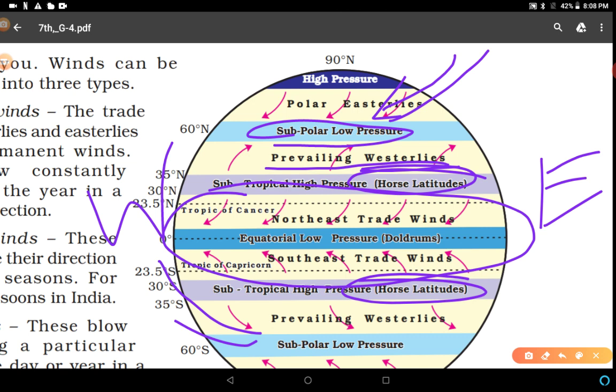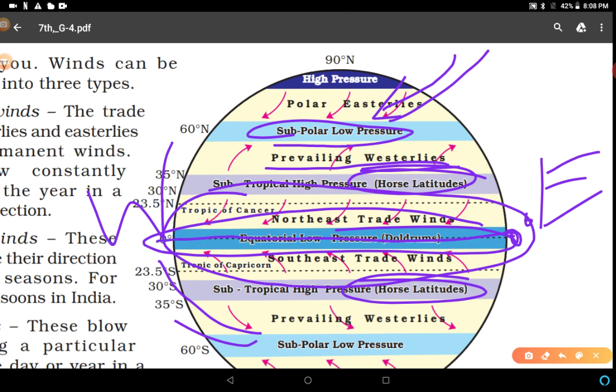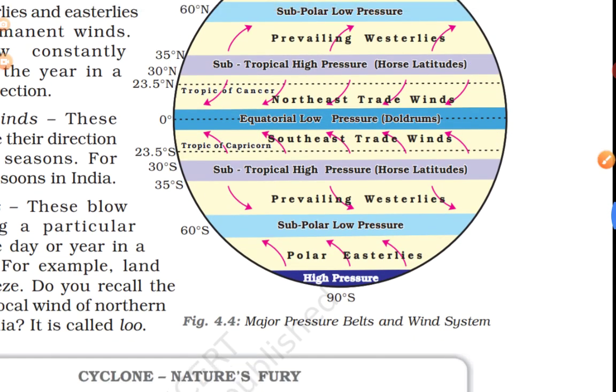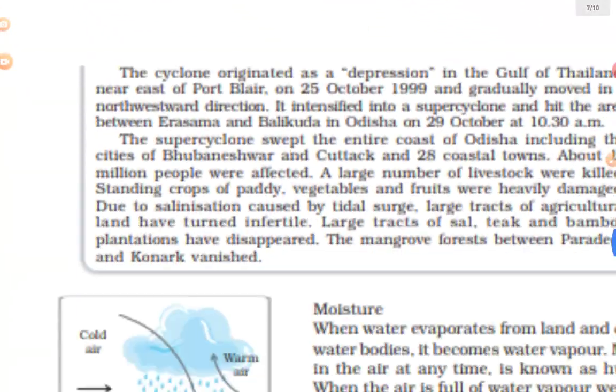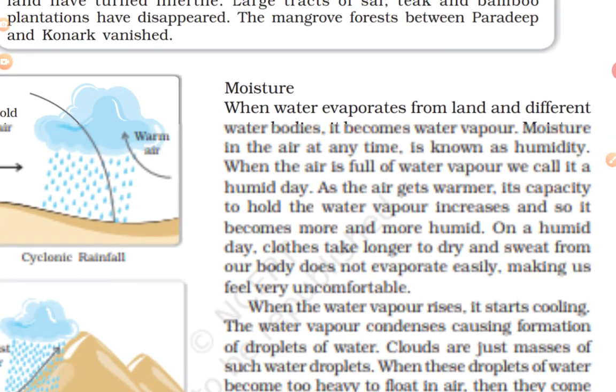And this is the doldrums, a very low pressure area, because this is the equator. On this latitude, 0 degree latitude, sun rays fall directly and create a hot region in this particular area. So this is the reason that it is a low pressure area, known as the doldrums. After that, the next topic is moisture.